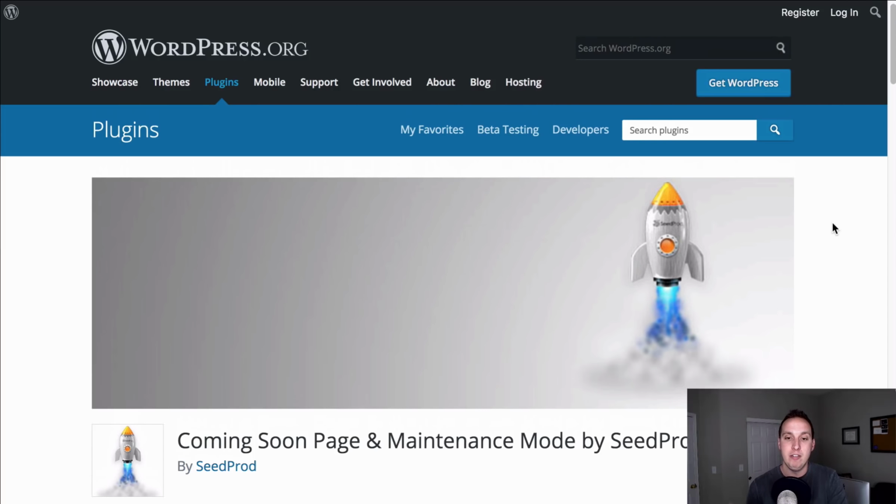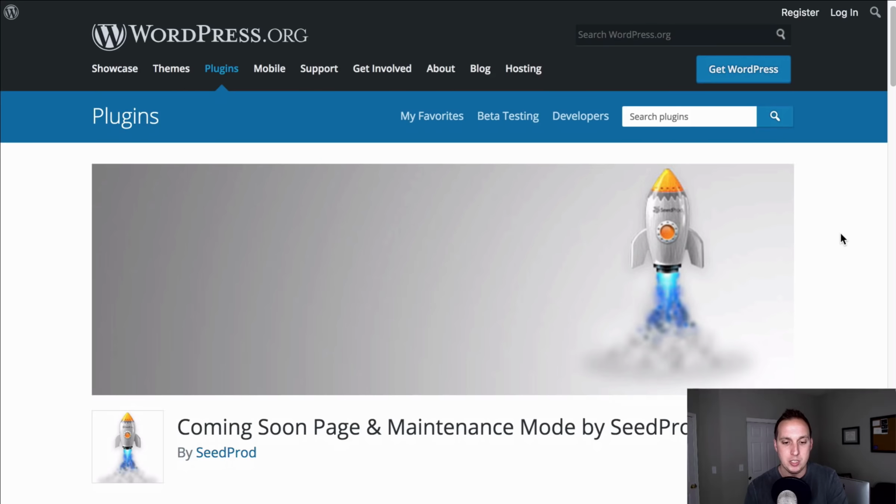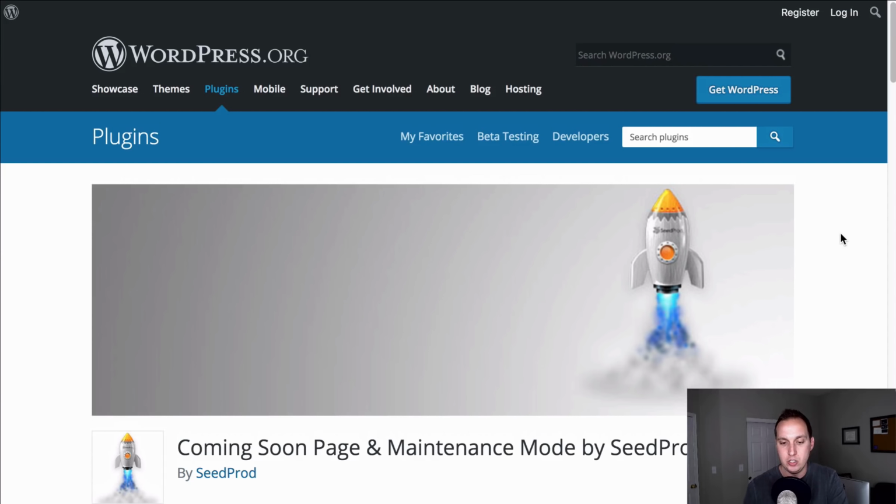And you can even give private access if you want to create a link so that a client can see it but no one else. And there's a lot of really handy settings. Again, it's very user-friendly. Definitely recommend checking out this plugin if you're wanting to put together a Coming Soon page or a maintenance page.